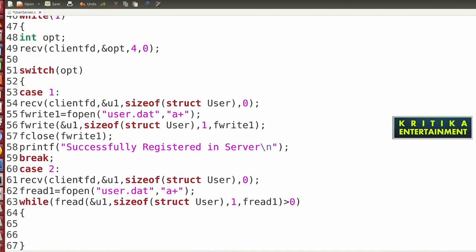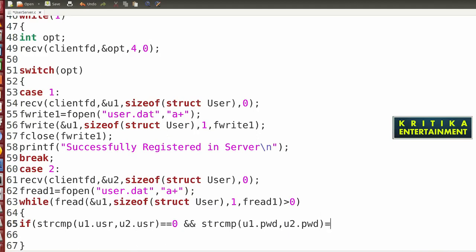Open the file, then while fread u1 sizeof structure is greater than 0, here write if strcmp u1.user, comma u2.user, equal to 0, and strcmp u1.pwd, u2.pwd, equal to 0.